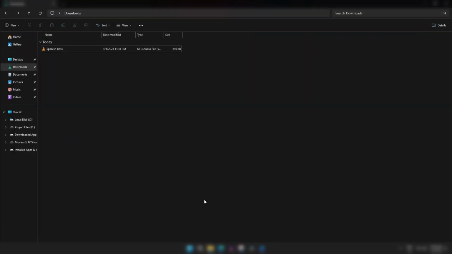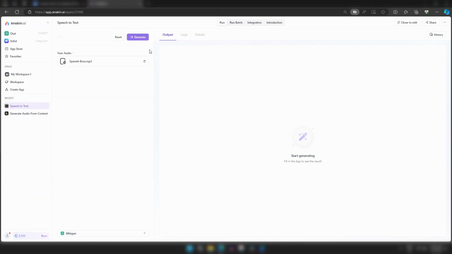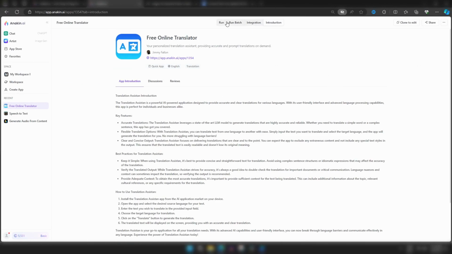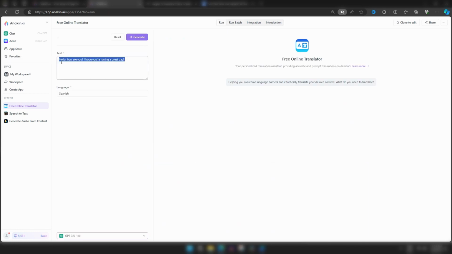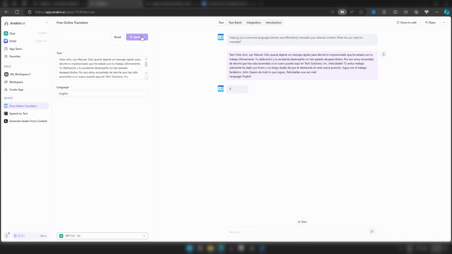As you can hear, he speaks Spanish. Now, if I upload the audio here and hit the Generate button, it will automatically detect the language and transcribe the audio instantly. Then, I can easily translate this text into English using our free online translator. All it takes is to paste the text, select the target language, and hit the Generate button. And looking from the translated text, it turns out I just got promoted, which is exactly correct.